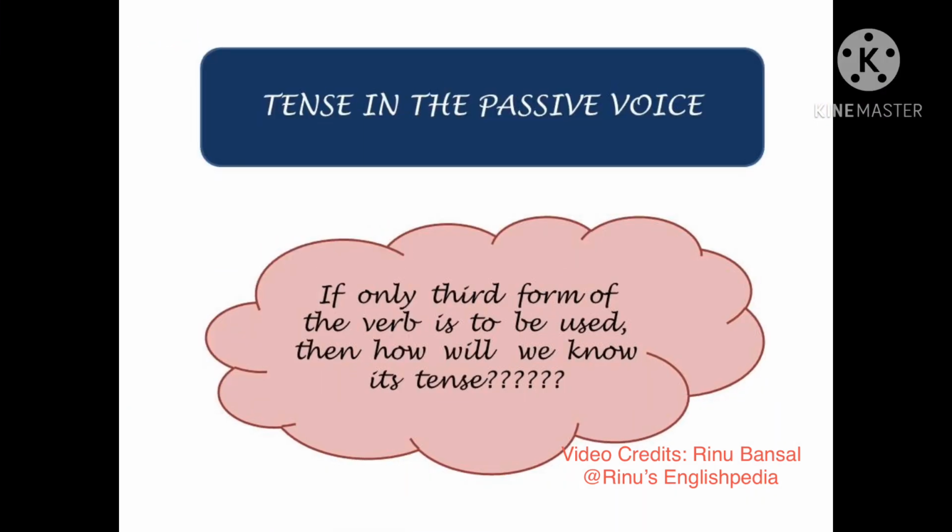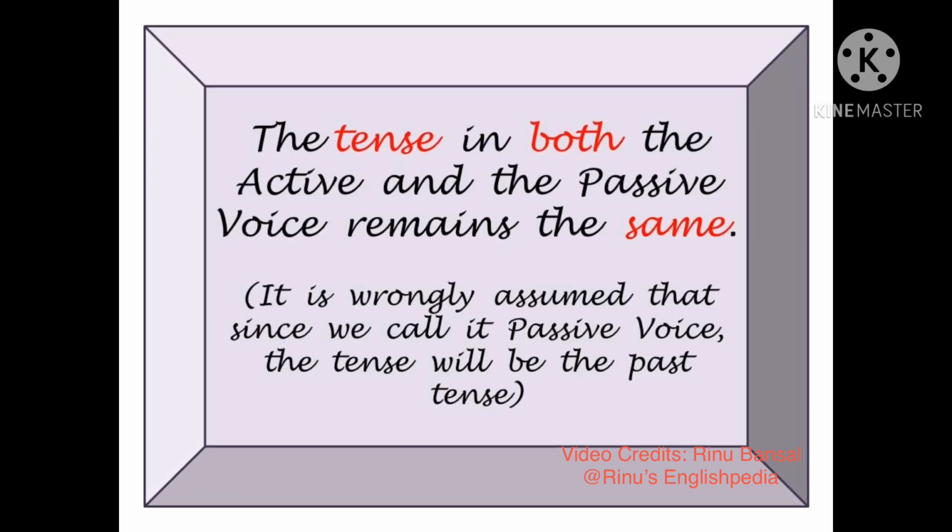Having studied all the important rules in the voice, it is very important to know how will we express the tense. If only third form of the verb is to be used, then how will we know which tense we are using? Please remember, the tense in both the active and the passive voice remains the same. People wrongly assume that since we call it the passive voice, the tense will automatically be the past tense. But this is a completely wrong surmise, and we must remember that whatever tense is there in the active voice, the same tense will also be used in the passive voice.